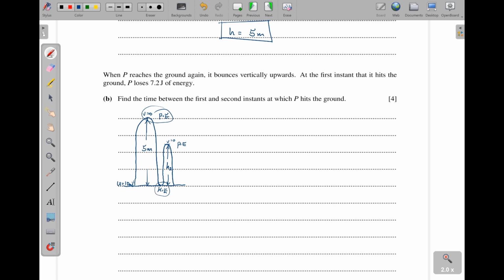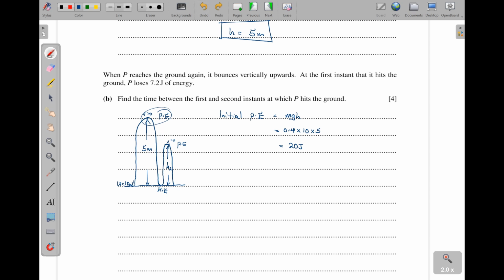Okay. Now, the initial potential energy here is converted to the kinetic energy down here. Okay, when it rebounds. So I can say initial potential energy is going to be equal to, remember, potential energy is mgh. So the mass of this particle is 0.4 kilograms. Then times the acceleration due to gravity, which is 10, times the height, which we found to be 5. So this all together gives us 20 joules. Okay. Now, all this potential energy, like I've said here, is converted to the kinetic energy down here.